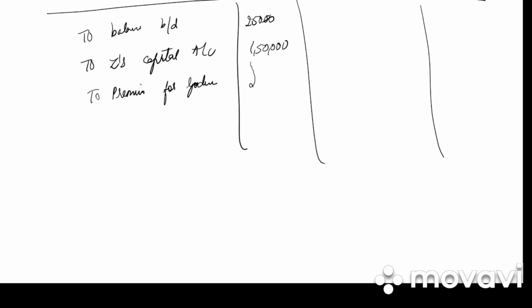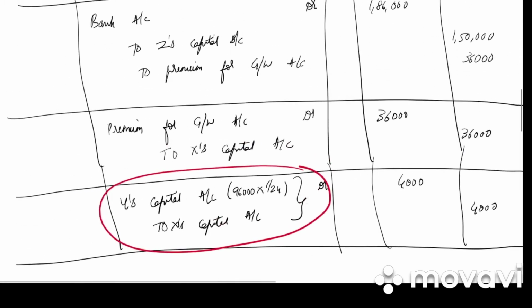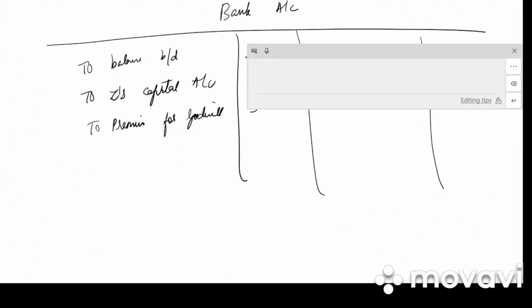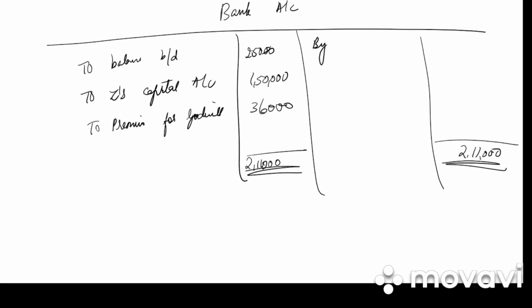How much is the goodwill? It is 36,000. So what is the total? 25,000 plus 1,50,000 plus 36,000, we get 2,11,000. So we have by balance carried down, 2,11,000.